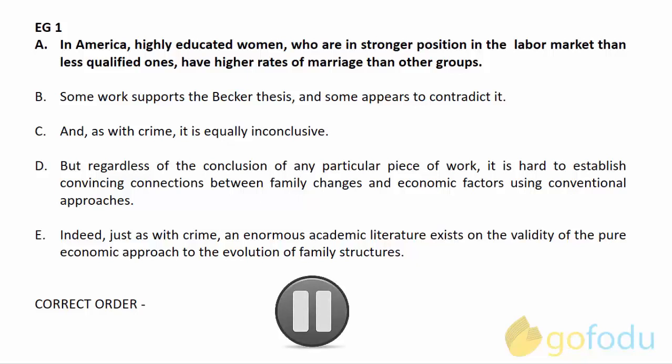Please pause and go through the question on your screen. Give it a try. Every time a question appears on your screen, give it a try first and then proceed with the video.